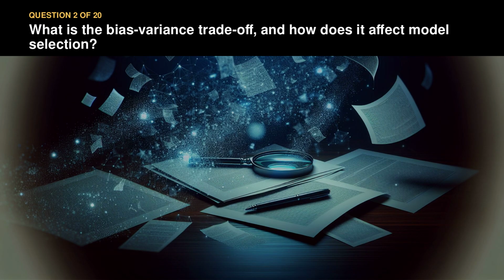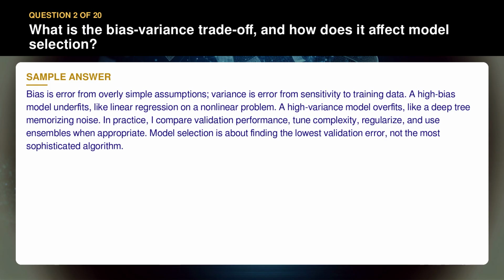Question 2. What is the bias-variance trade-off, and how does it affect model selection? Bias is error from overly simple assumptions. Variance is error from sensitivity to training data. A high bias model underfits, like linear regression on a nonlinear problem. A high variance model overfits, like a deep tree memorizing noise. In practice, I compare validation performance, tune complexity, regularize, and use ensembles when appropriate. Model selection is about finding the lowest validation error, not the most sophisticated algorithm.